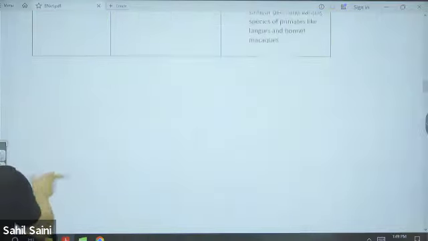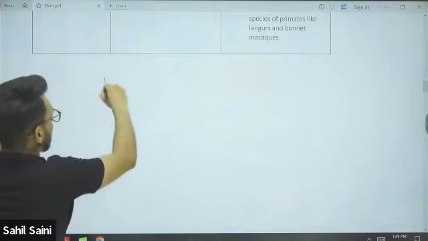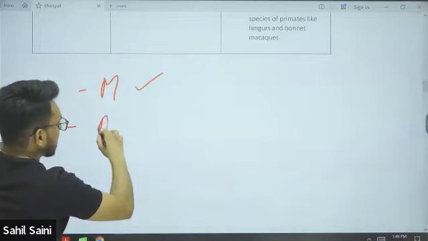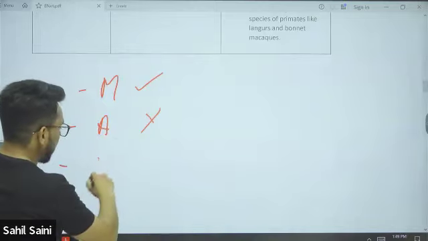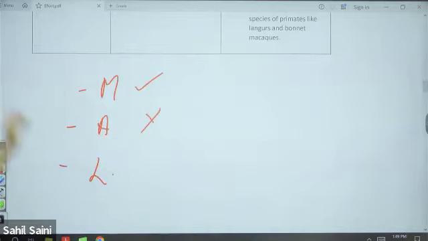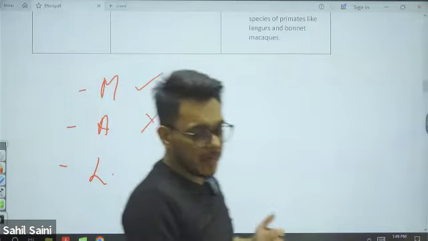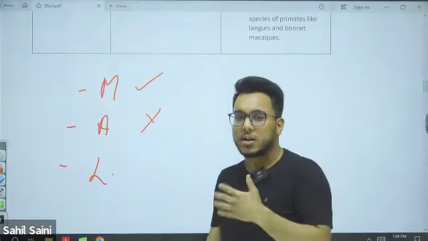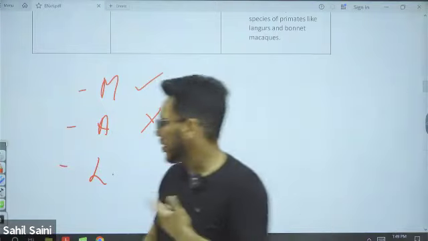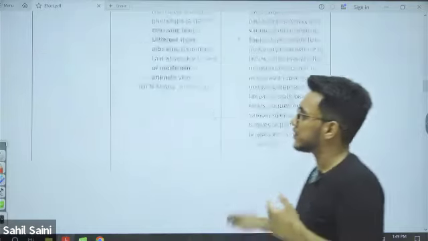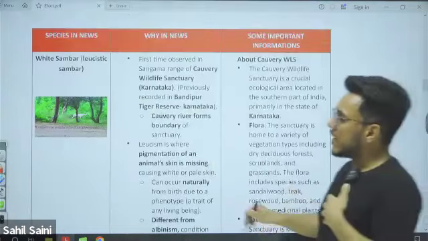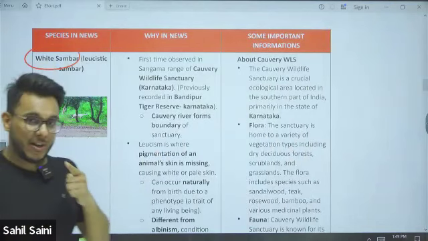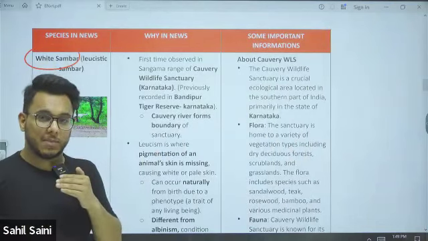Okay, so we have seen three: melanism, excessive melanin; albinism, no melanin; and leucism. Leucism refers to the partial loss of pigments due to which discoloration or patchy skin, patchy fur, patchy coat of an animal will be there. So what have we found? We have found this white sambar. Now this white sambar is not an albinistic sambar. You need to understand this thing. This is not albinism.